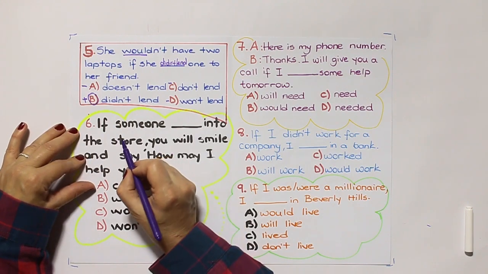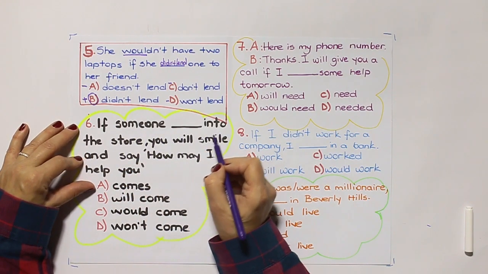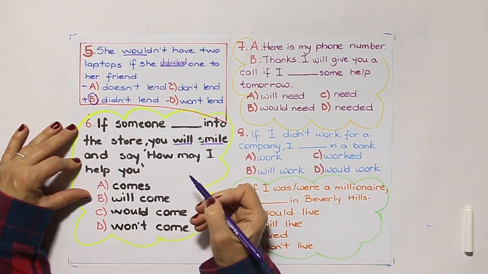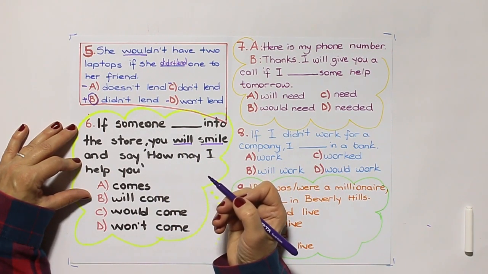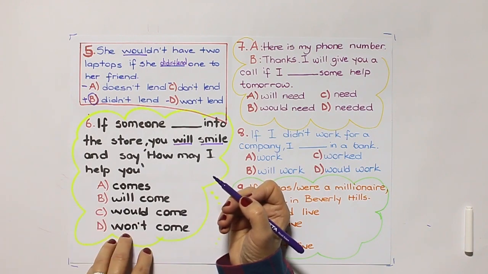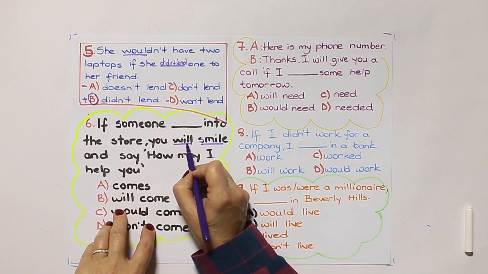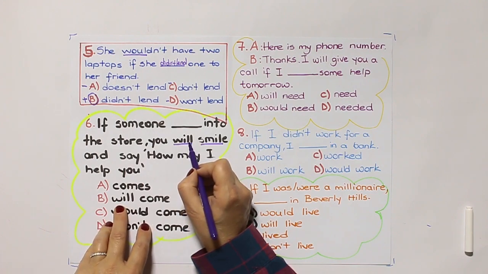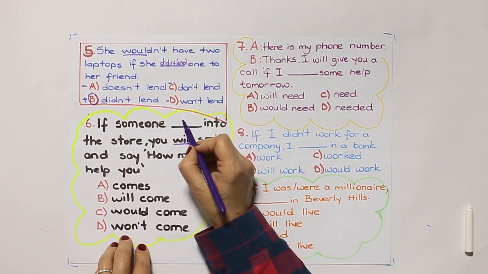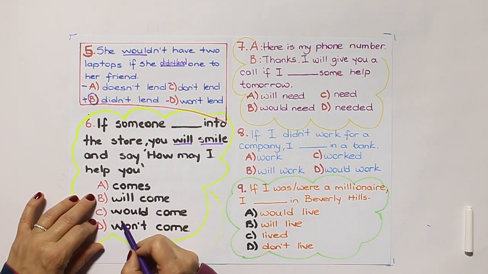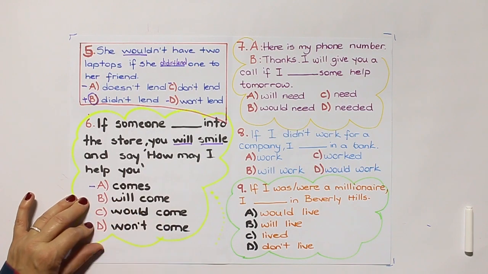Number 6. If someone into the store, you will smile and say, how may I help you? As you see, the main clause is will, so it is type 1, and for the if clause we need a present verb. A is a present verb.